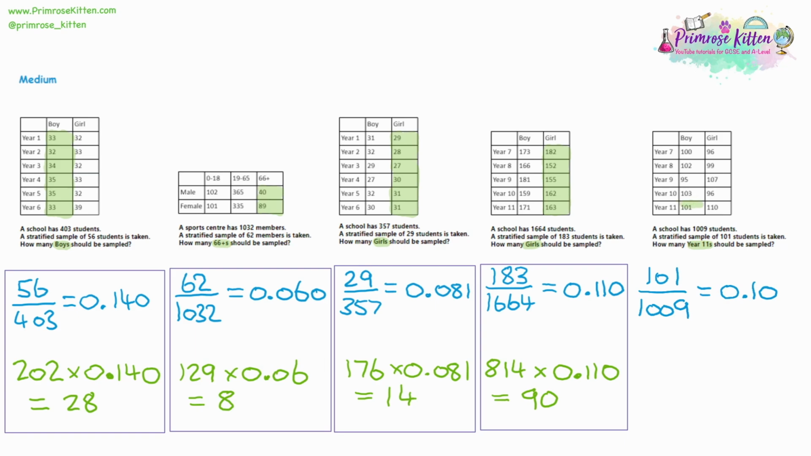And for year 11s, we've got 101 Year 11 boys, and we've got the 110 Year 11 girls. So if we add those together, we should be getting 211 students. And finding 10% of that, maybe do that in your head. 10% of 211, it's going to be 21.1. So it's the nearest whole number. It's going to be 21 students we need to sample.